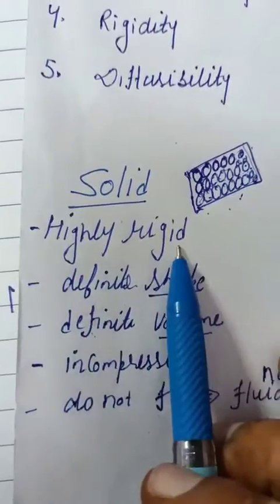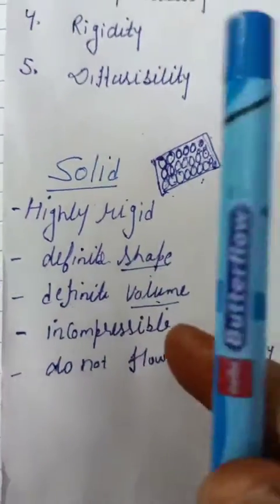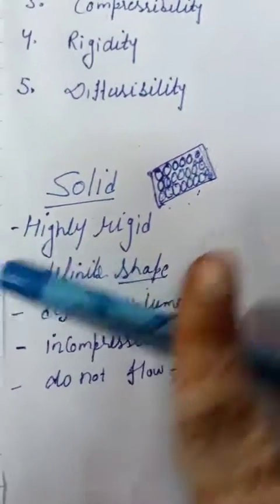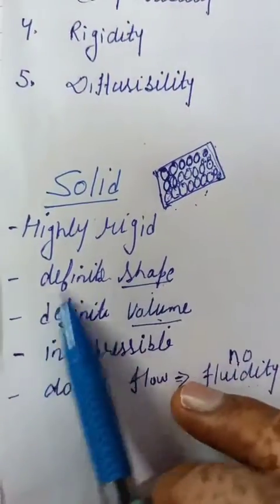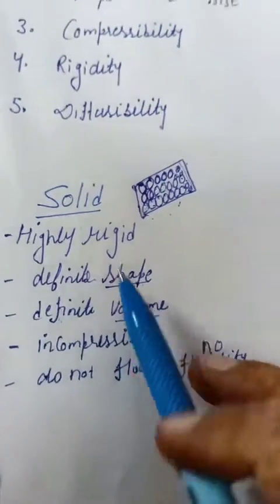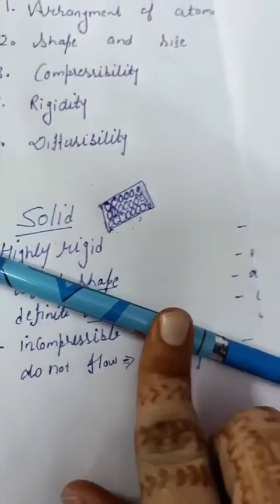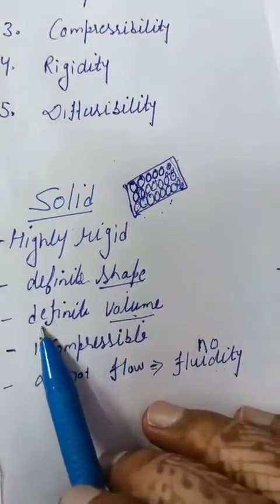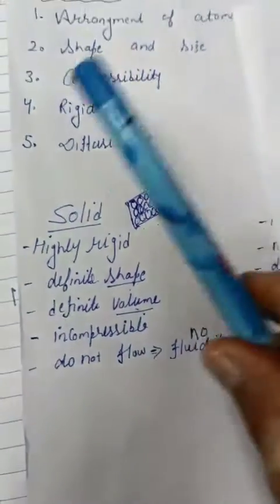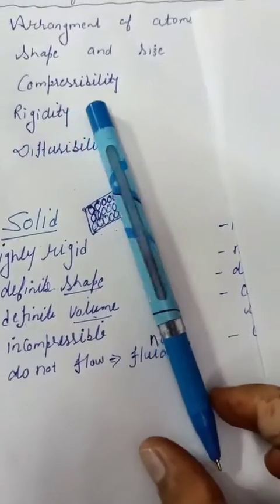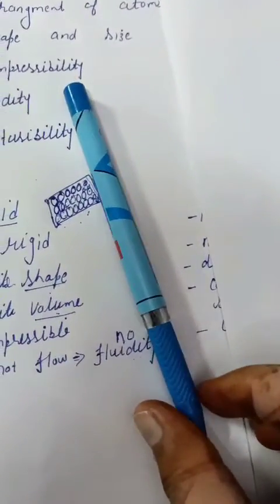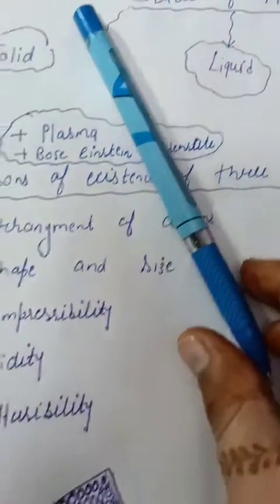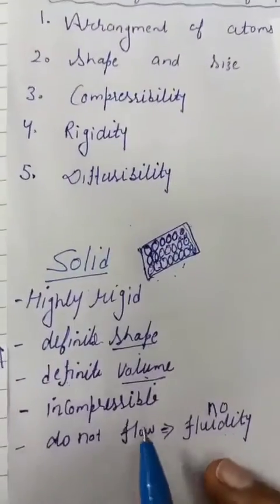Solid is highly rigid. For example, this pen, it is highly rigid. Then solid has a definite shape. This pen is having a definite shape. Shape of this pen cannot be changed. Definite volume. Pen is having a definite volume. If I keep this pen over here, or if I keep this pen over here, this pen is having the same volume. Volume of this pen will not be changed.